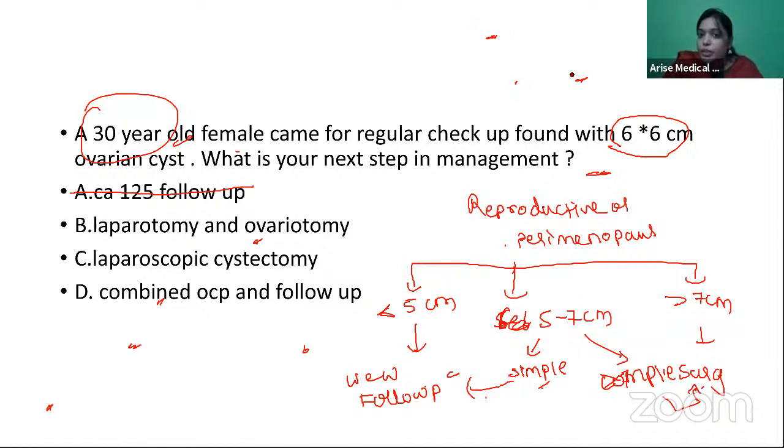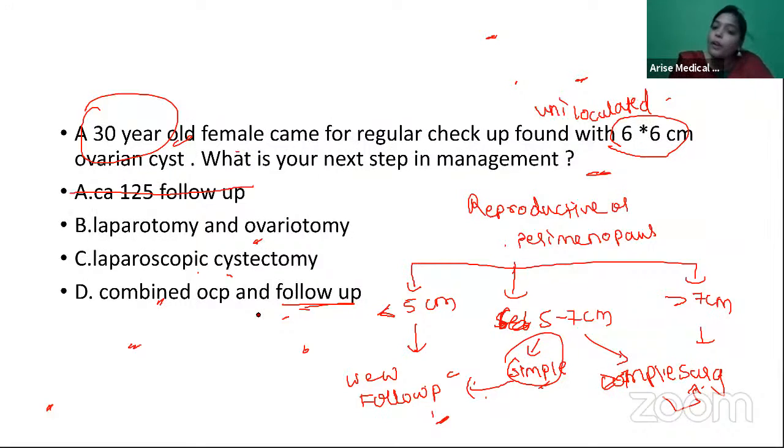One more point which students told me is they have mentioned it as a uniloculated 6 into 6 centimeter cyst. Uniloculated means it is a simple cyst, so you can wait and follow up for its regression. Evidence-wise, combined OCPs are not beneficial, but many people give 3 cycles of combined OCPs whenever there is an ovarian cyst, and follow up for regression.